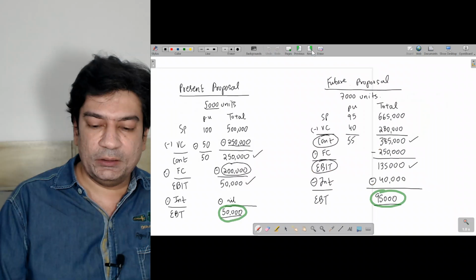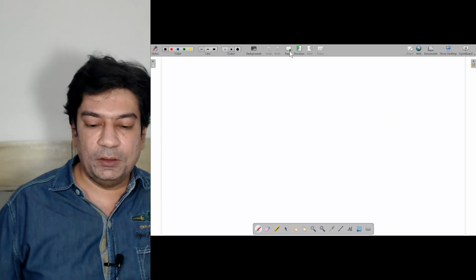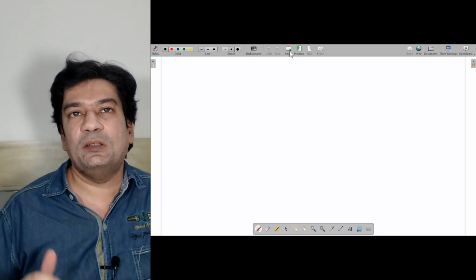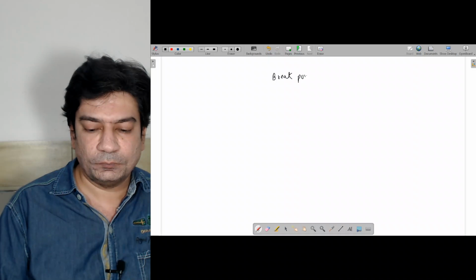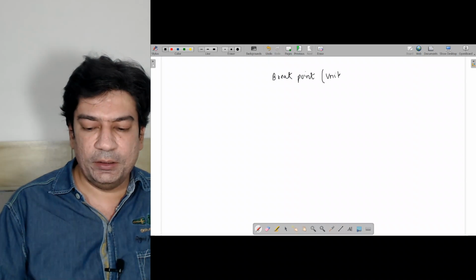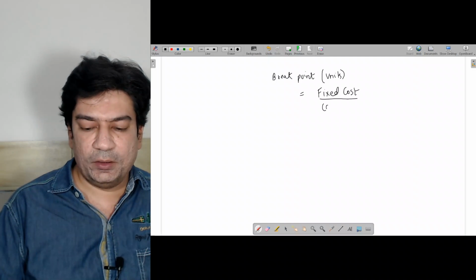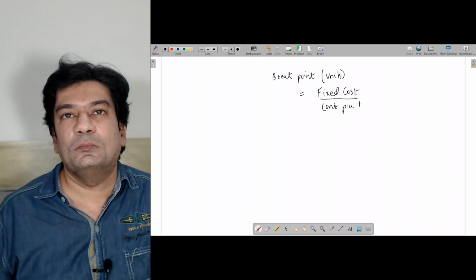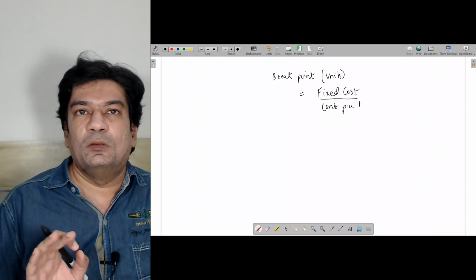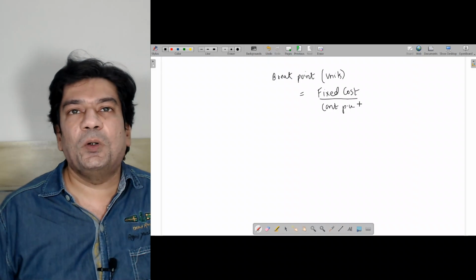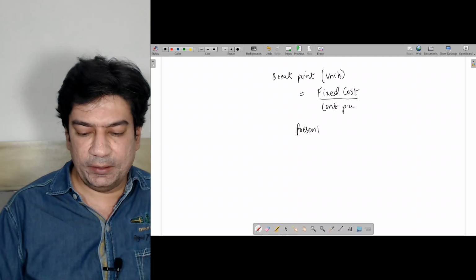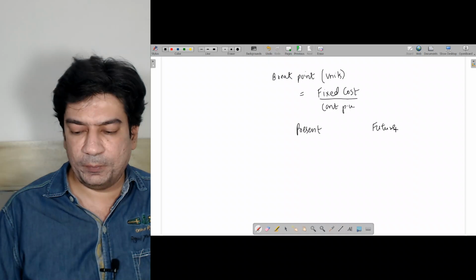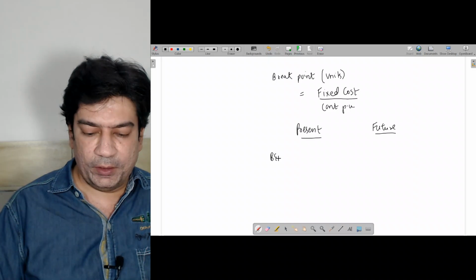Break-even point is a point wherein you are able to cover your variable cost and fixed cost in total. If you want to calculate it in units, you have to use the formula fixed cost divided by contribution per unit. That I will be explaining later on. Now you have your present proposal and your future proposal, so I will be calculating the break-even point.